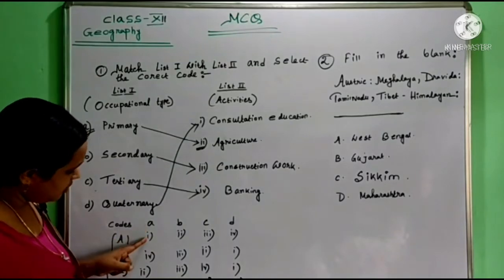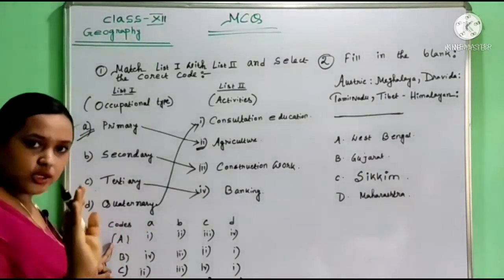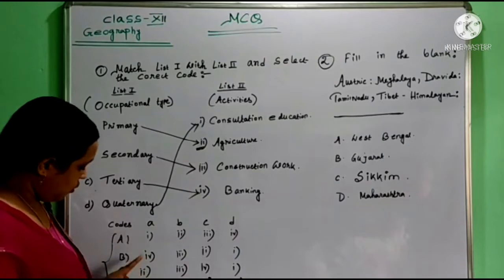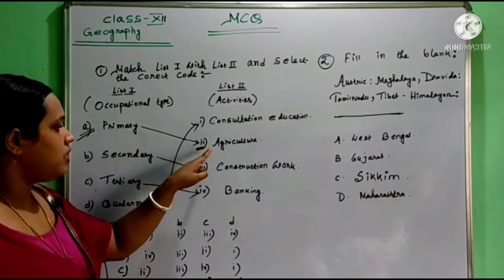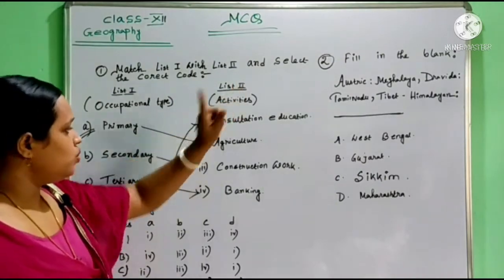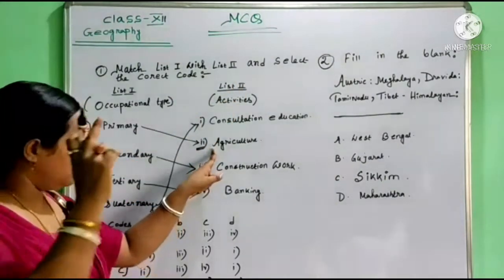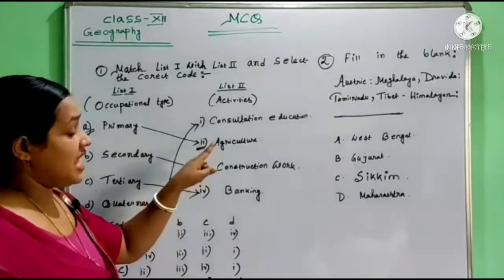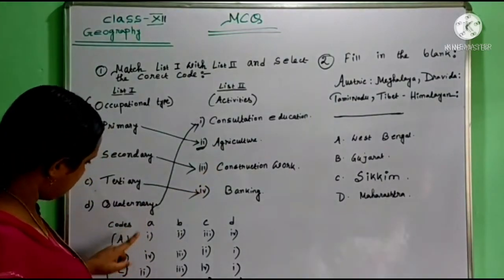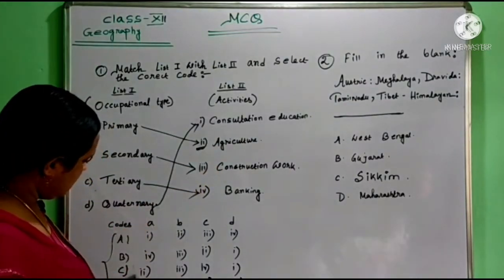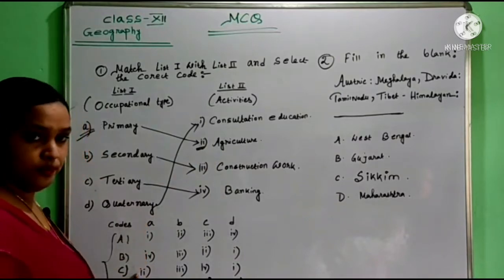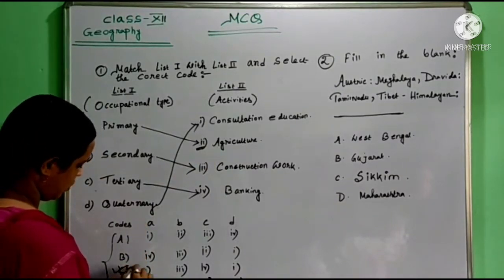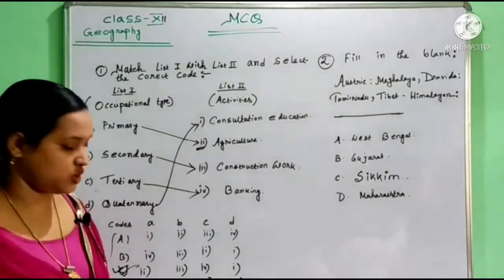Option A has 1, no, so that option is not correct. 4, no. 2, yes, that means A is matched with 2 in list 2, that means agriculture. In option C we find A with 2, so this is the correct option. C is the correct option.